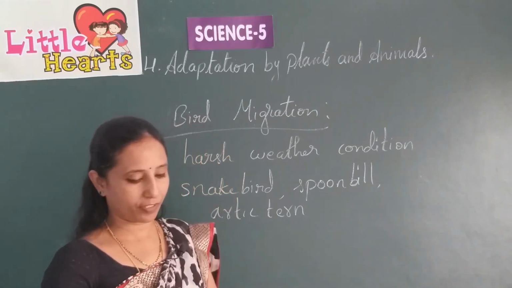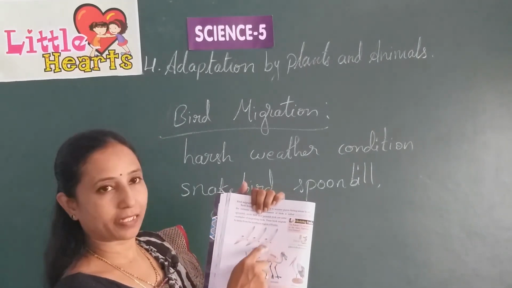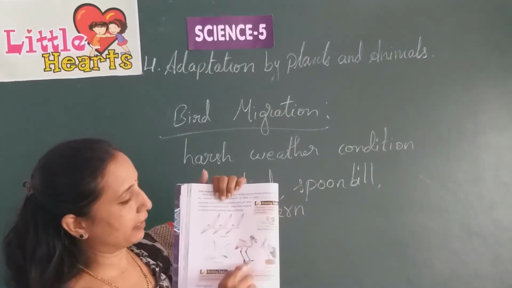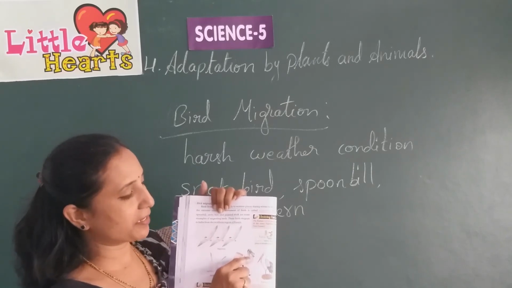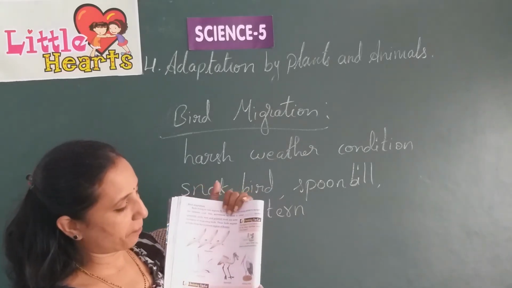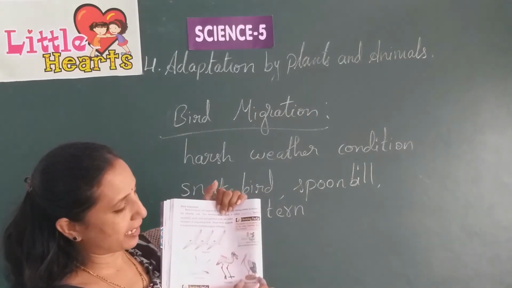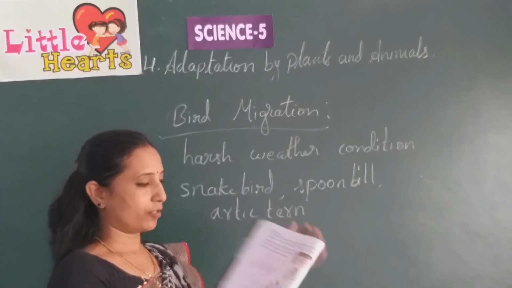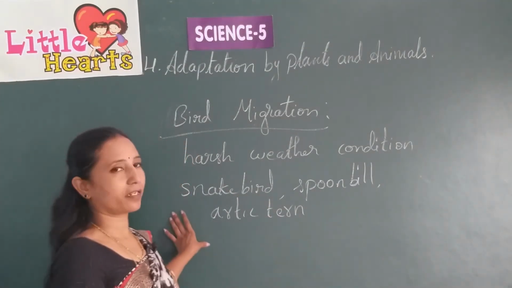See here they have given you examples of birds. These birds are migrating, and this is the Arctic tern, this is the spoonbill. It has a bill, a beak, that resembles a spoon. And this is the painted stork. It looks as if it is painted, so it is given the name painted stork. These are the migratory birds.